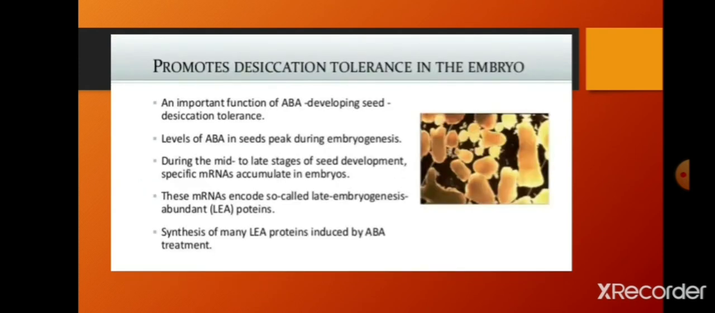Promotes desiccation tolerance in the embryo, as I told. When the seeds are treated with ABA, it will induce dormancy so that desiccation and the external and internal environment do not affect the embryo. Levels of ABA peak during embryogenesis.